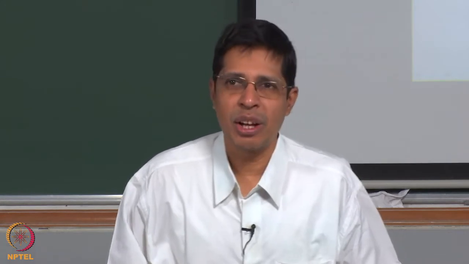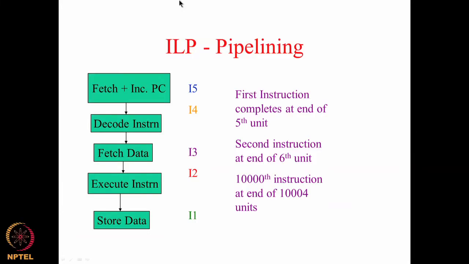So last class we saw about pipelining, and this was the figure where we stopped. What we see here is that 5 instructions can be executed concurrently, and each instruction is in a different stage of the execution. There are 5 stages as we have seen here, so every instruction is in a different stage.